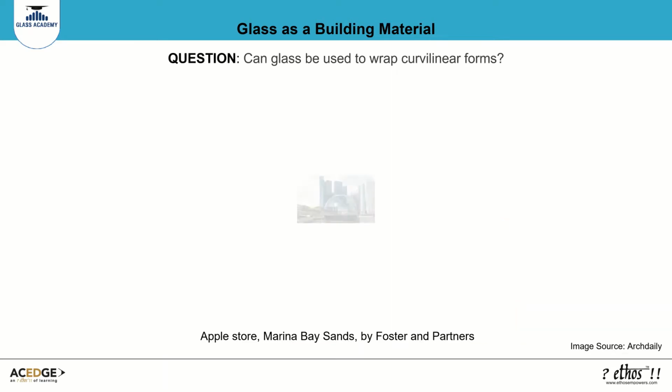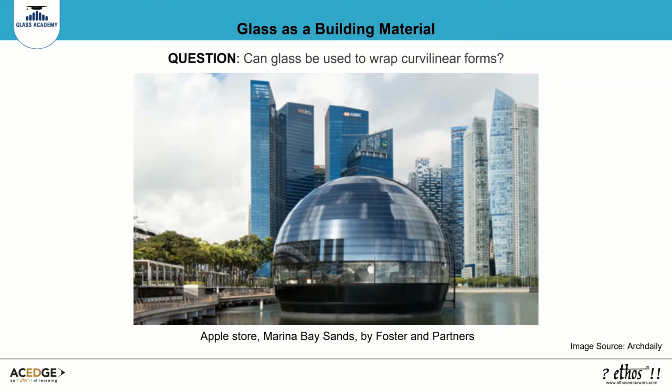Can glass be used to wrap around curvilinear forms? Yes. In fact, glass can be molded into any shape or form, as it liquefies at high temperatures and can be molded to the configuration needed. We will learn more about the scope of using glass as a building material in this module.